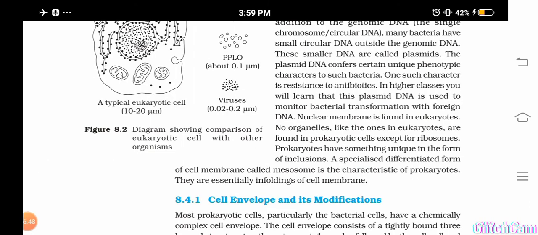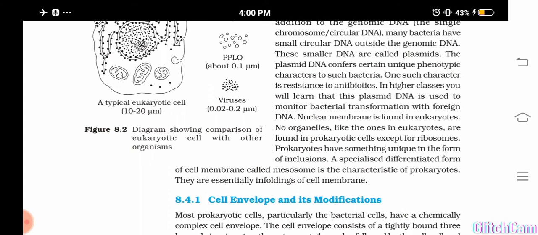Okay, and these plasmids also help in some kind of sexual reproduction. A very primitive type of sexual reproduction is found in bacteria, so for this also plasmids are useful. And plasmids are also very much useful in biotechnology nowadays. So in the 12th class you will learn how these plasmids are useful in biotechnology.